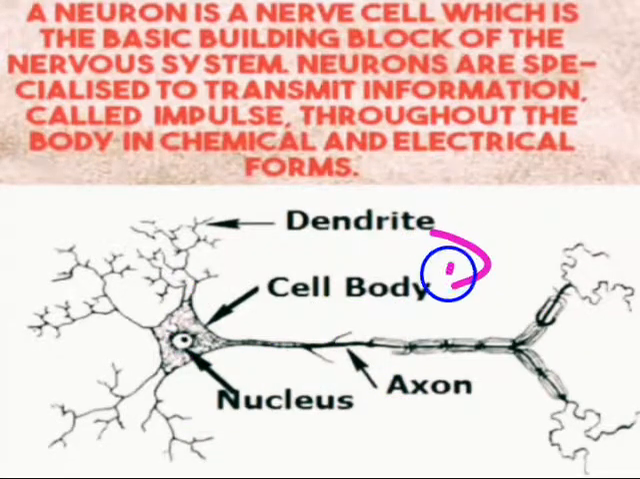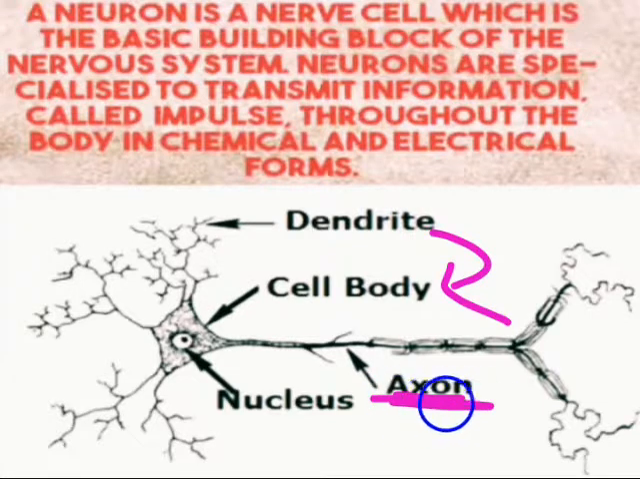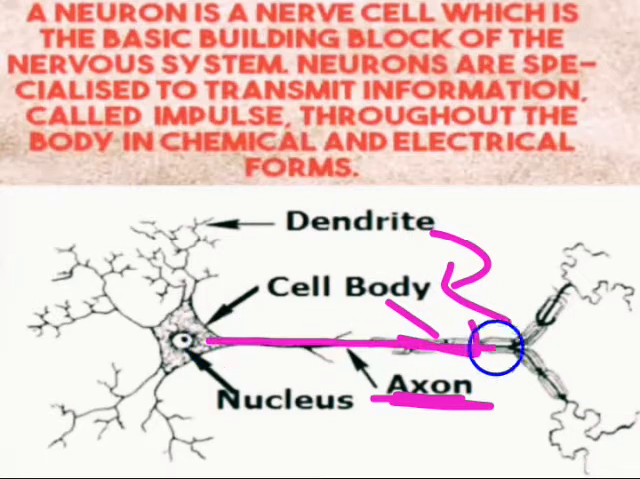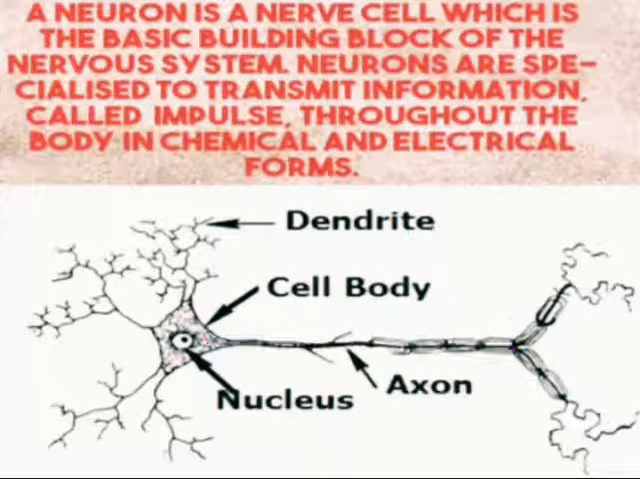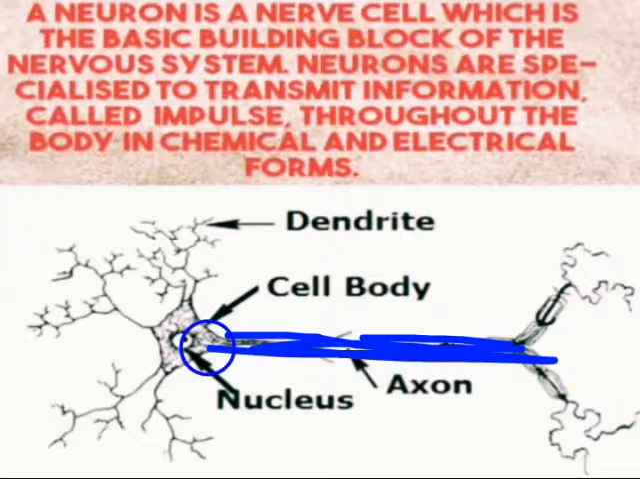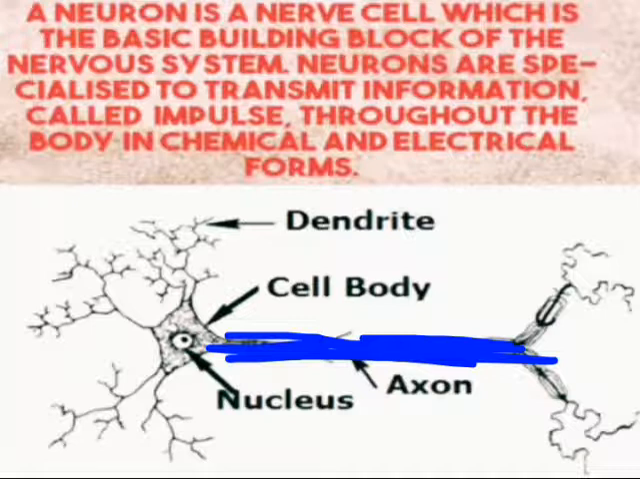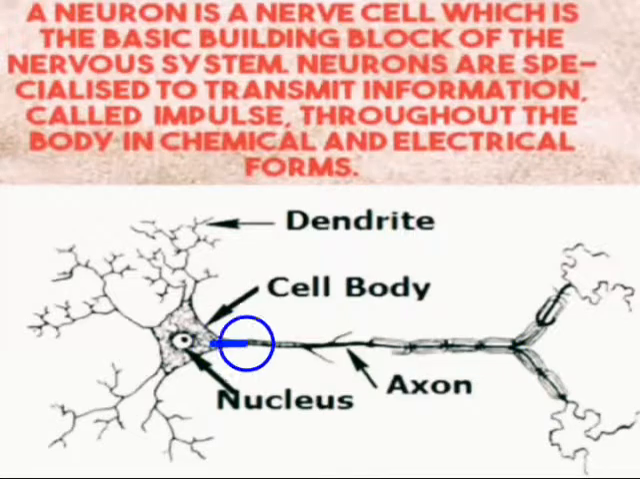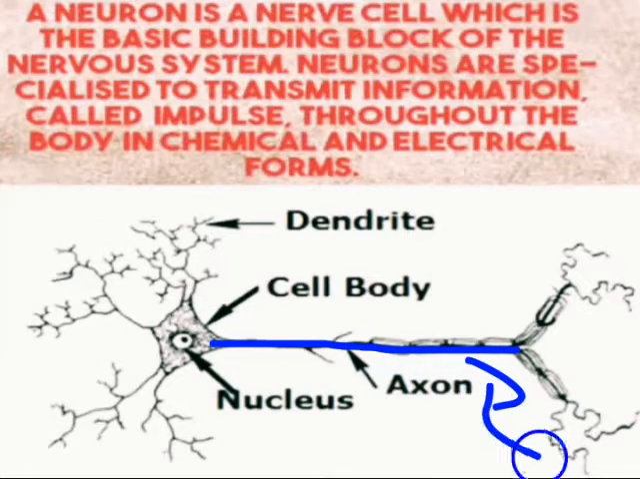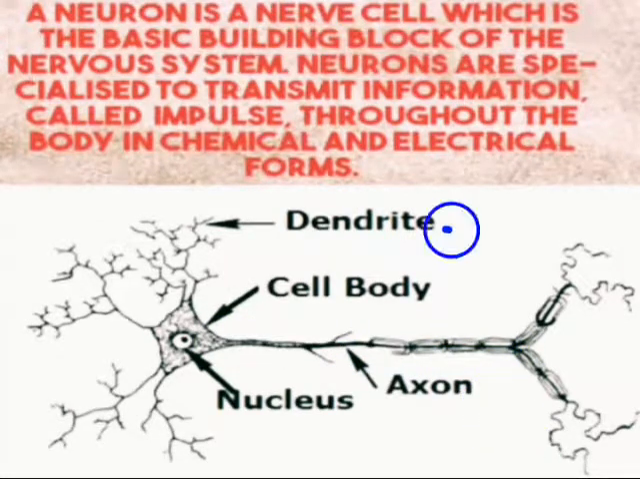What is axon? Axon will receive the information from the cell body. Axons are long, thin extensions, as you can see over here. We call these long, thin extensions axons. What is the main function of the axon?